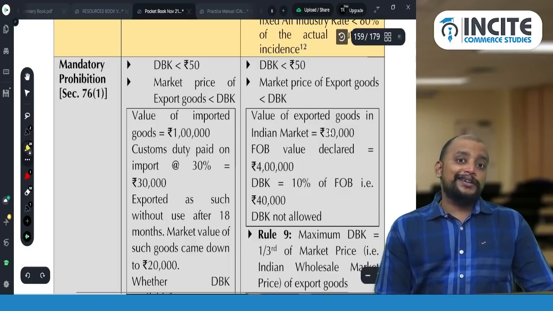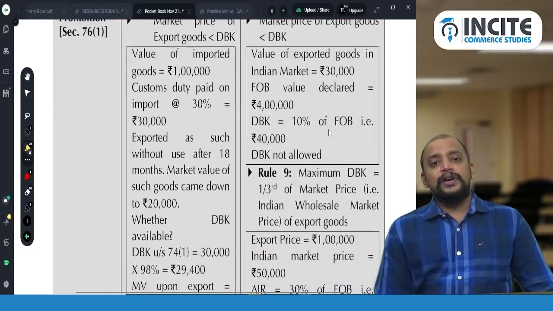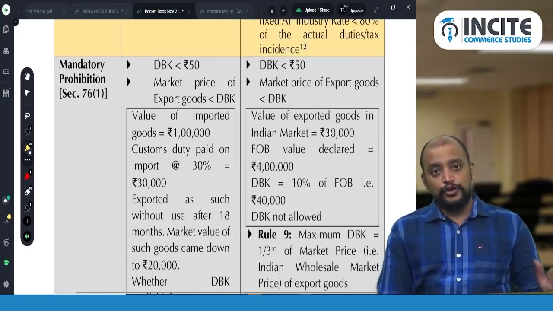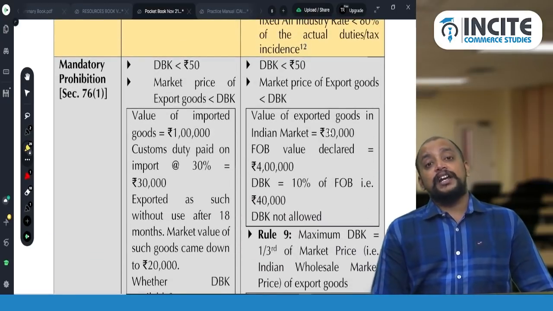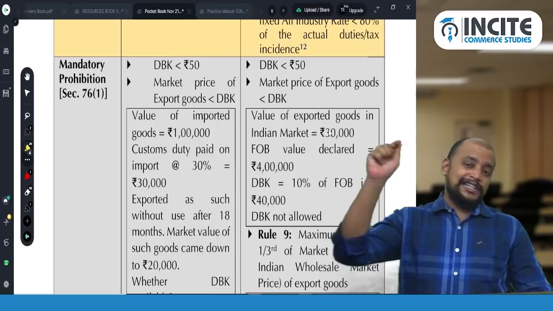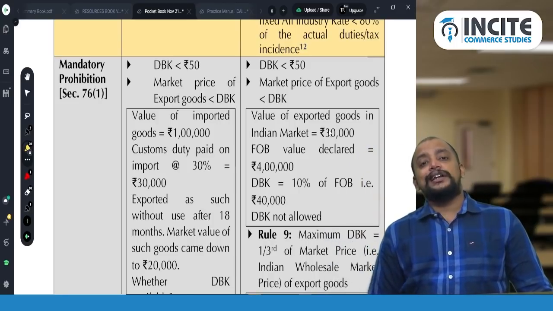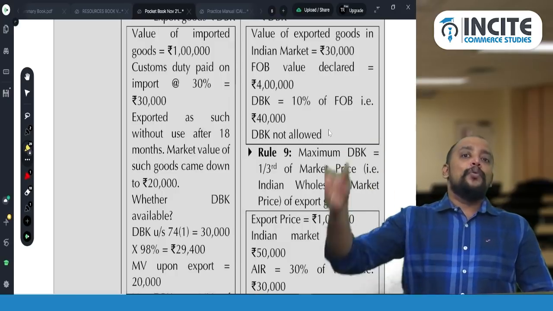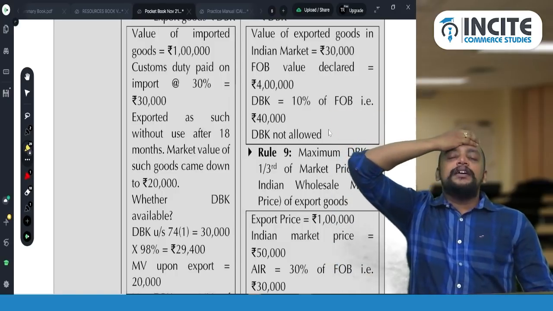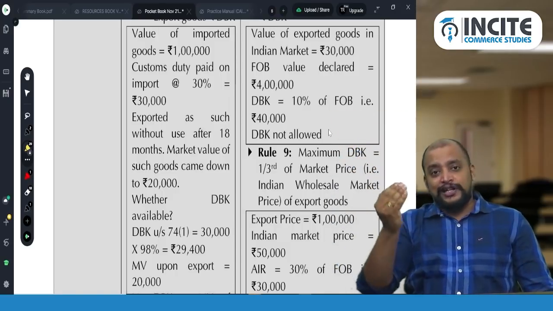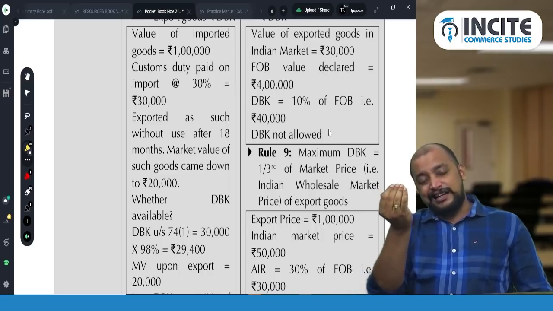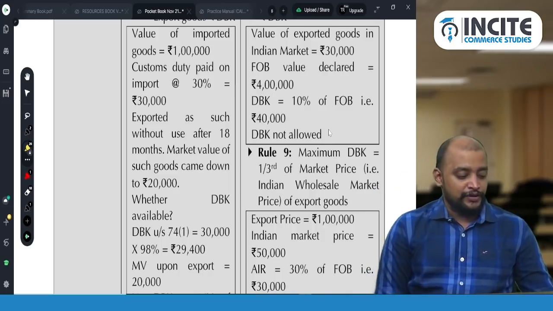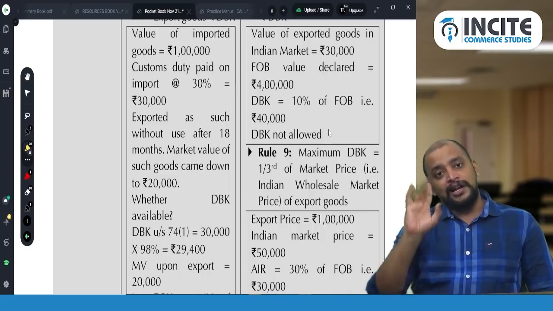But you are trying still to manipulate. That's why what they are doing, that is 28,000 rupees you are claiming duty drawback. Market value of the goods is 30,000. So this condition is satisfied. Now another condition they are putting, that the maximum duty drawback will be 1/3 of the market price. So if you try to take the duty drawback amount slightly less than the market price also, they will not give. They will give 1/3 of the market price only.